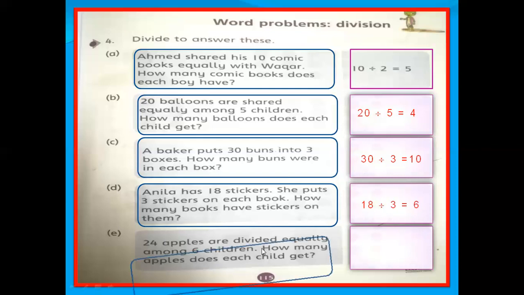E part. 24 apples are divided equally among 6 children. How many apples does each child get? So total apples are 24 and total children are 6.